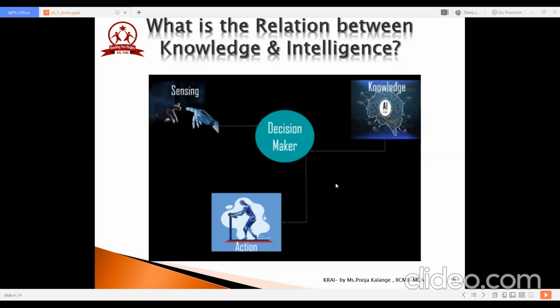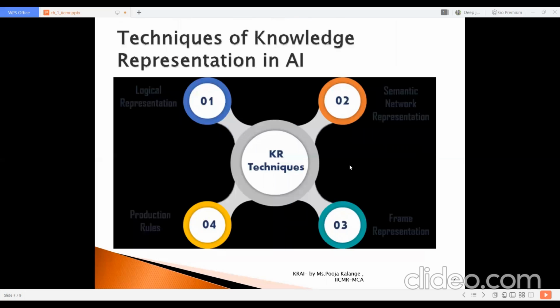If you don't have knowledge inference, you don't have the domain, you don't know how to act in the situations, how things should be perceived, how things should react to a particular environment. So that would be really baseless if you don't have the knowledge. That is the important difference between knowledge and intelligence. Until you have a strong knowledge base, you cannot come to a good intelligence or provide good intelligent solutions.